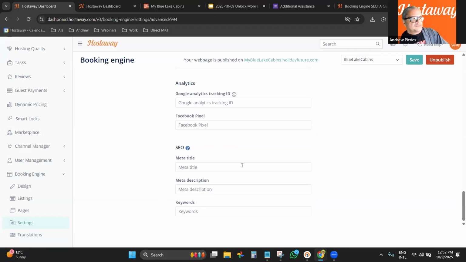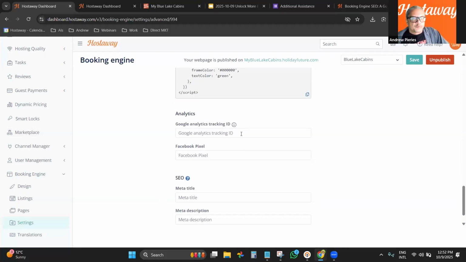Again, SEO, Google Analytics. If, for example, you want to see data from your campaigns and everything, you want to see the analytics of visits and reservations, you can add your Google Analytics track ID here, right? So that's very important. And also Facebook Pixel, right?